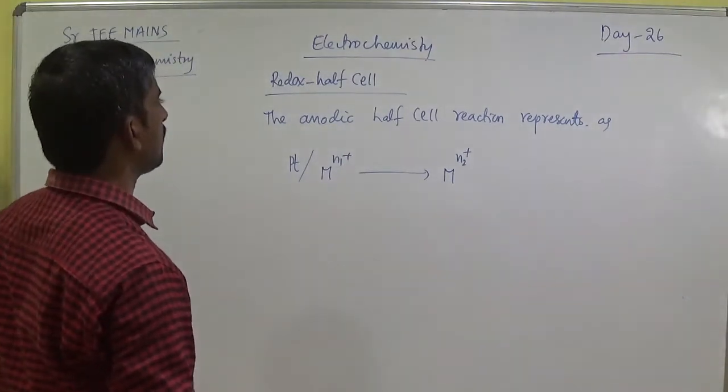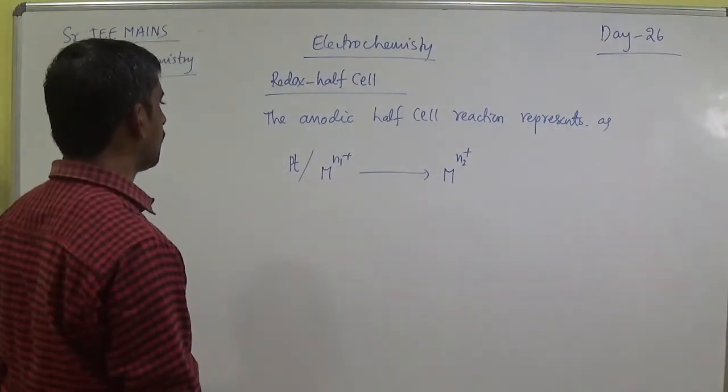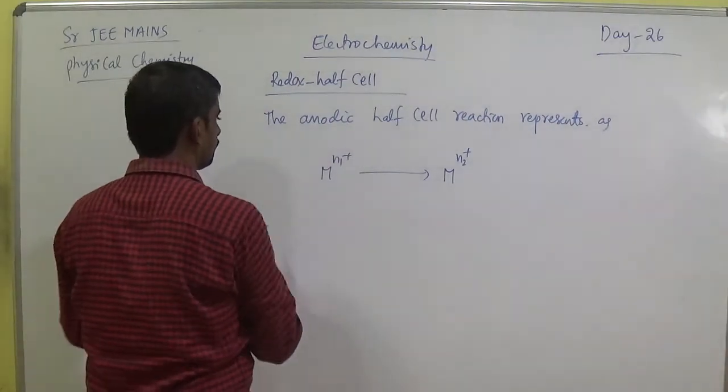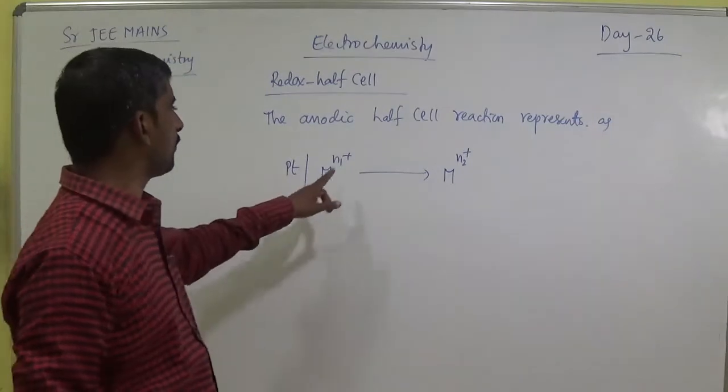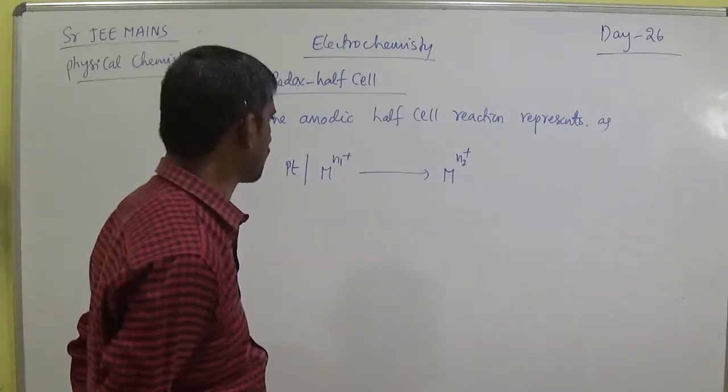The ionic half cell reaction is represented as platinum simply, M^(n1+) gives rise to M^(n2+).